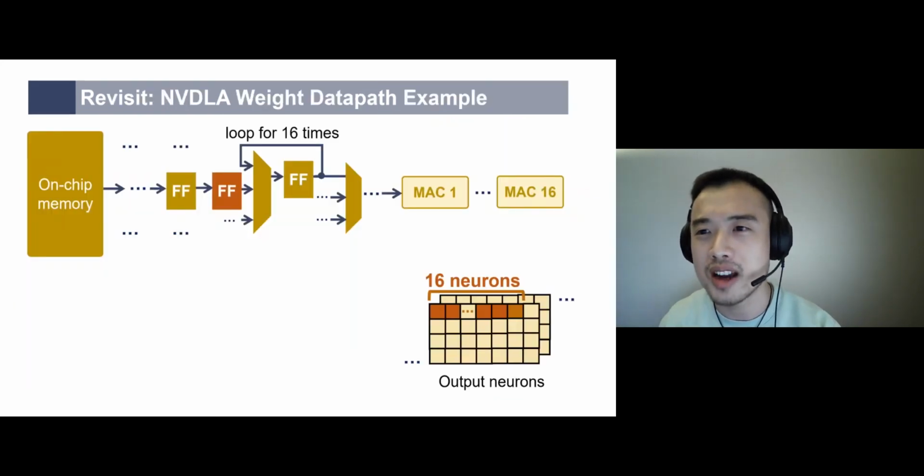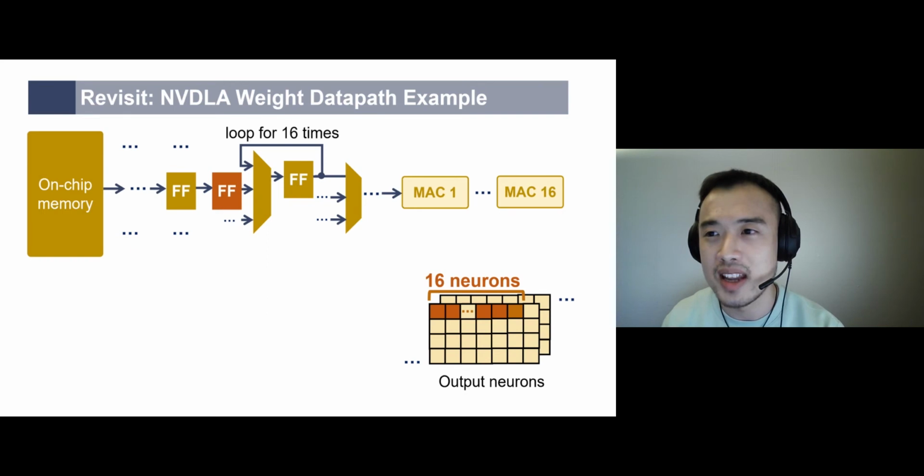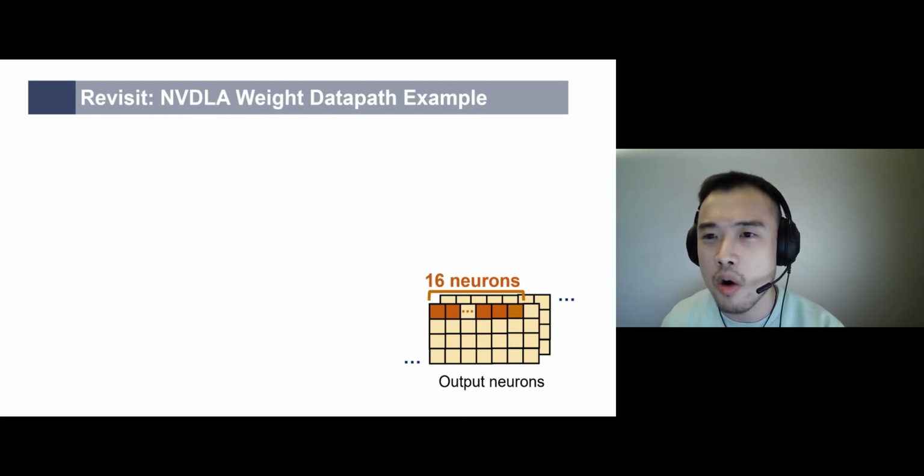To show you how reuse factor analysis works, we revisit NVDLA's weight data path example that we showed earlier in the video. Recall that an error in this particular target flip-flop affects 16 consecutive output neurons, since the weight value in NVDLA is reused 16 times for this MAC unit. Given this target flip-flop, even if the logic in the entire data path might be very complex, reuse factor analysis only needs a minimum amount of hardware information, which we showed in the previous slide. And we don't need to know the detailed hardware diagram or RTL at all.